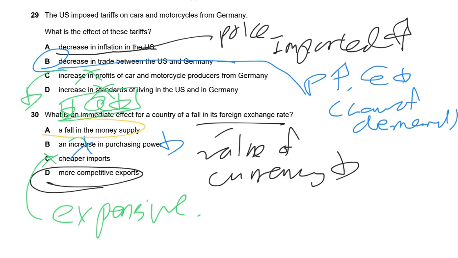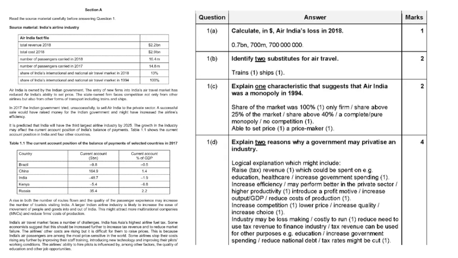For the last one, I think the money supply would hold constant, yeah, because it's controlled by the central bank. Now that's all for this video in paper 1. We will start with the paper 2.